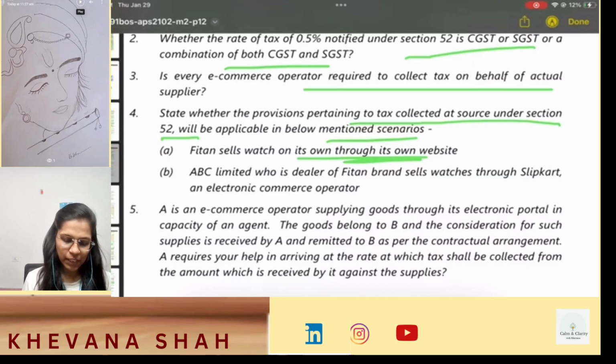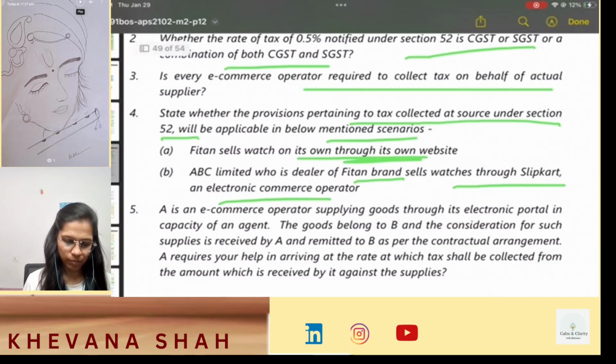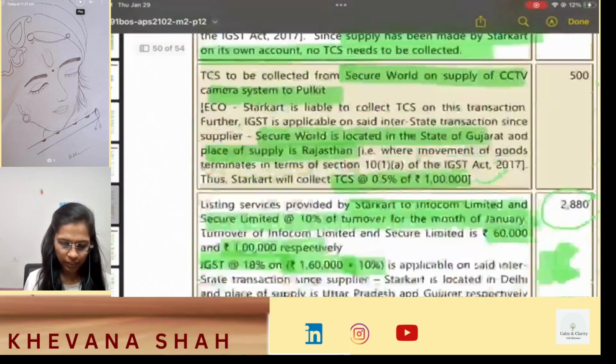Then ABC Limited, who is a dealer of Feeten brand, sells watches through Flipkart and ECO. So here in this case TCS will be applicable. Okay, let's check the answer.